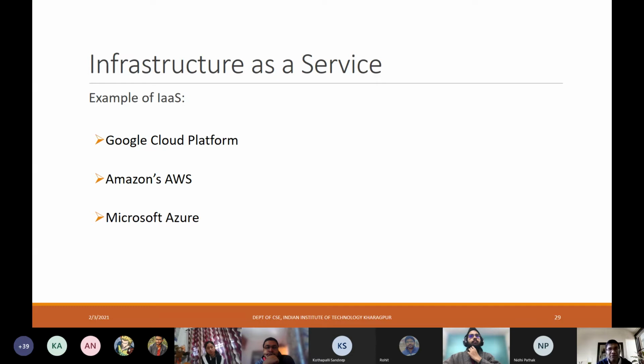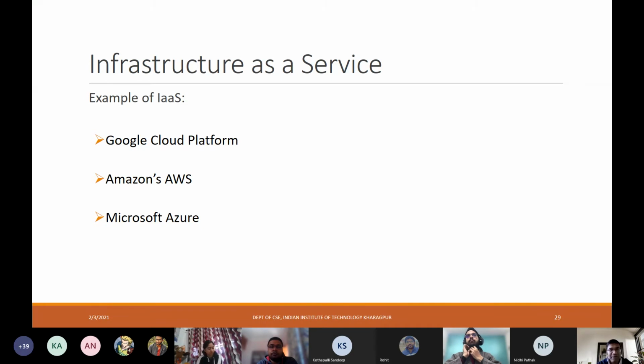The popularly available infrastructure as a service platforms include the Google Cloud platform. Many of you must have already experimented with Google Cloud. Some of you must have already tried Amazon's AWS, which is one of the primitive cloud infrastructure as a service offerings. And then Microsoft, in recent times, has also come up with their Azure platform. So these are three prominent infrastructure as a service offerings that are available for anyone to use.